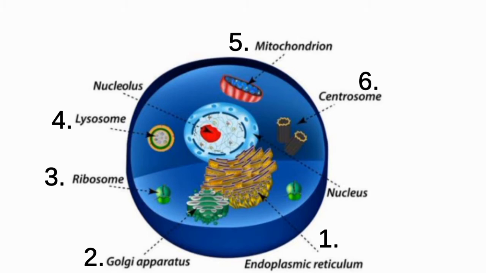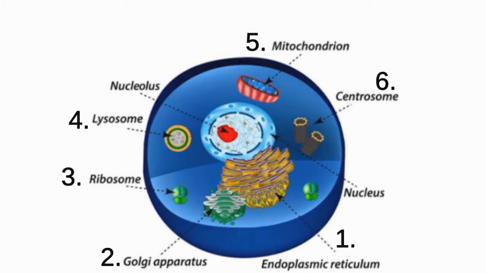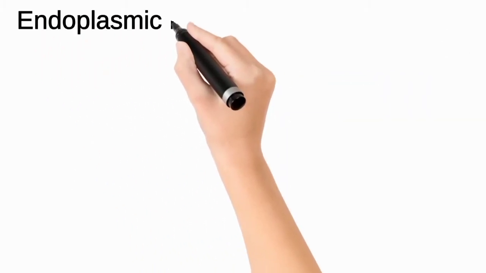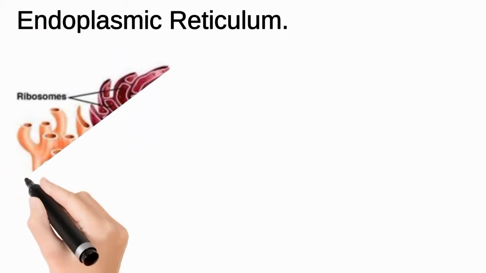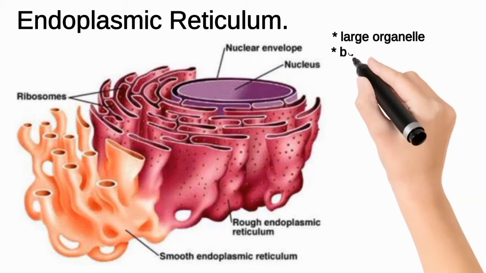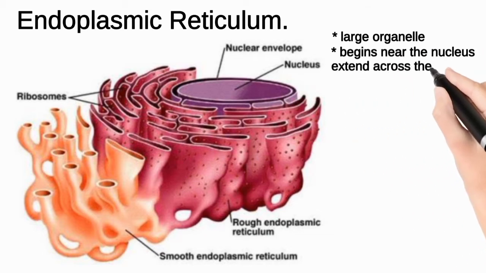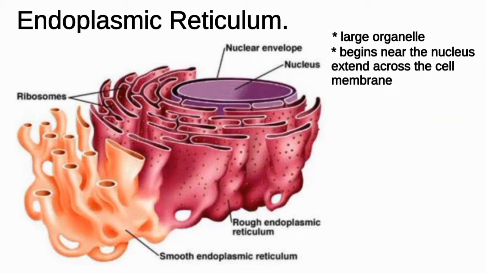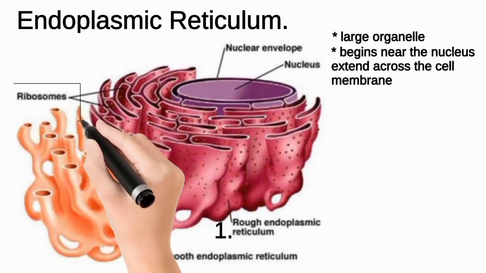We will discuss each organelle in a little detail. So the first one is endoplasmic reticulum. Endoplasmic reticulum is a large organelle which begins near the nucleus and extends across the cell membrane. There are two types of endoplasmic reticulum: rough endoplasmic reticulum and smooth endoplasmic reticulum. The most basic difference between rough and smooth endoplasmic reticulum is the presence of ribosomes.